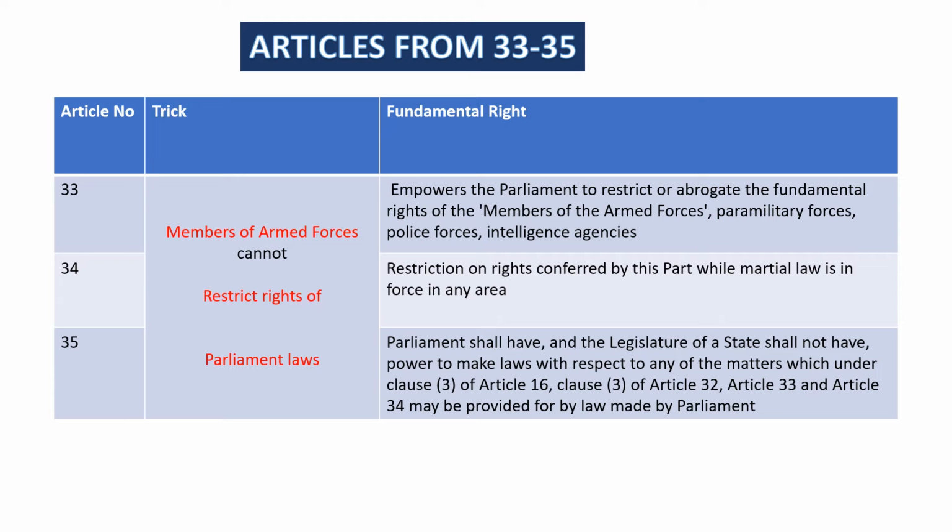Article 35: Parliament shall have, and the legislature of a state shall not have, power to make laws with respect to any of the matters which are under Clause 3 of Article 16, Clause 3 of Article 32, Article 33 and Article 34, as may be provided by law made by Parliament.